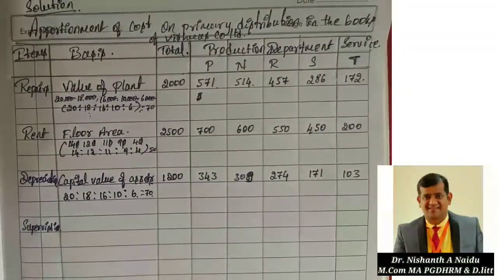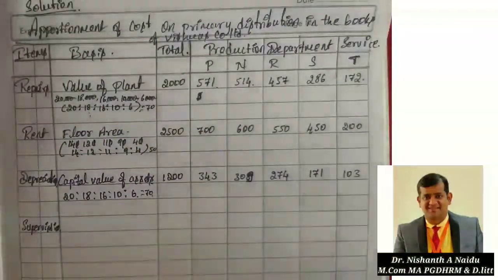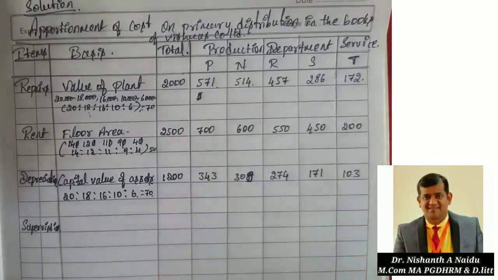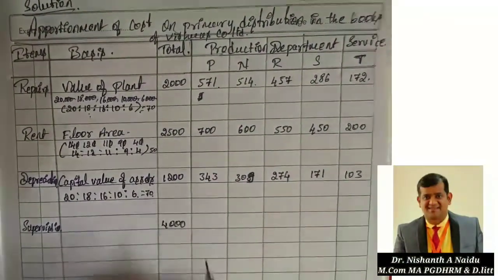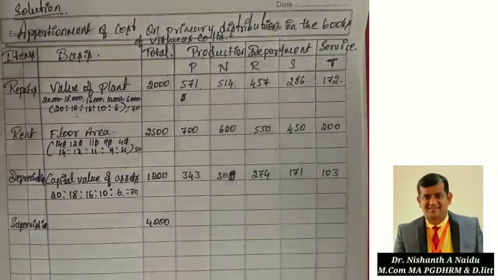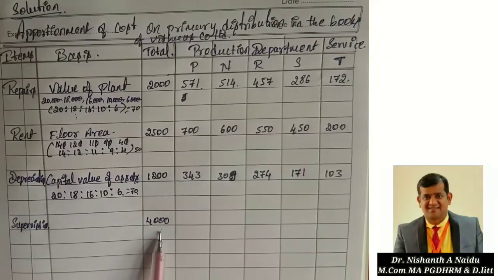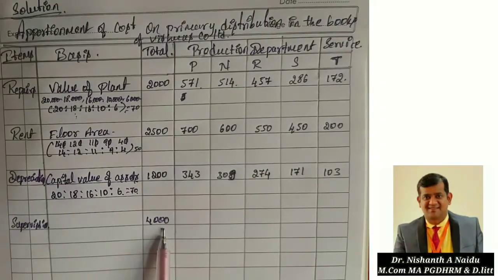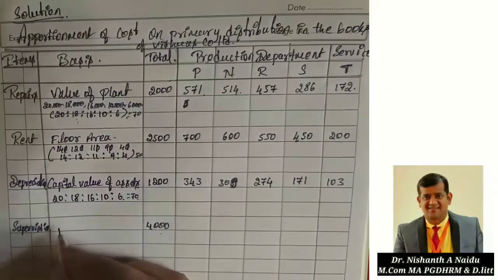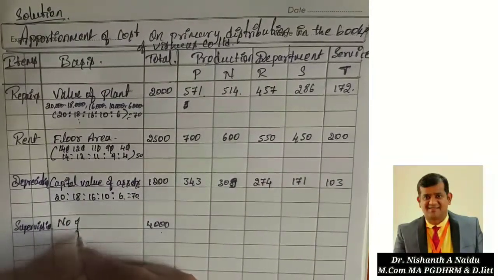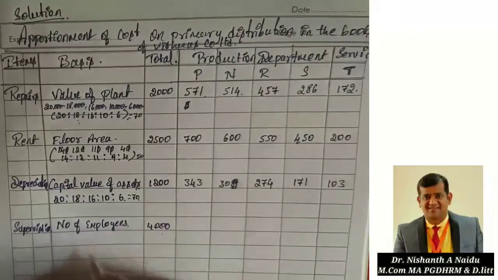How much expenditure have they given on supervision? They have given 4,000 rupees. Supervision we always apportion or distribute on the basis of number of employees.